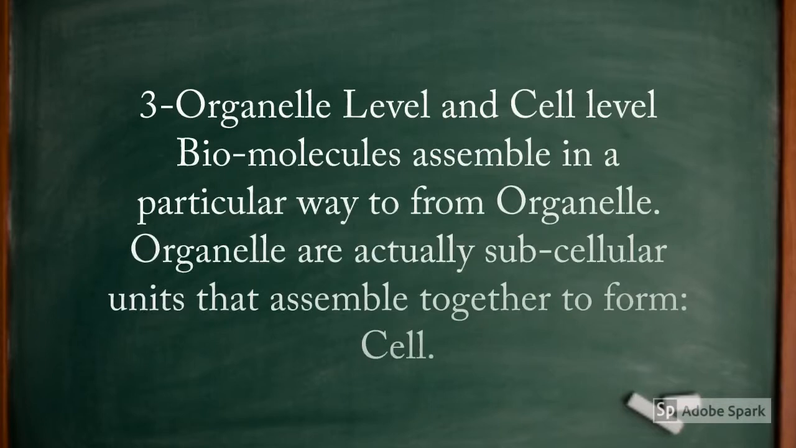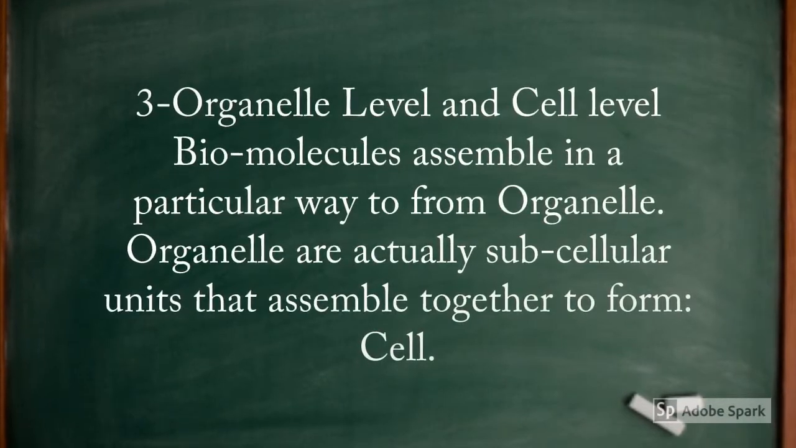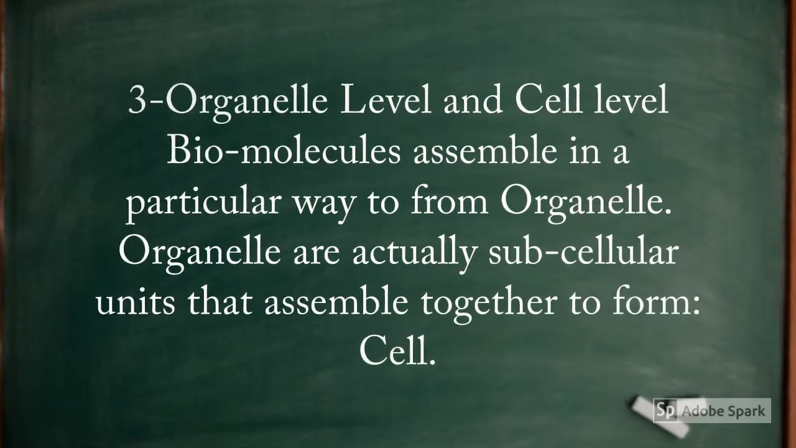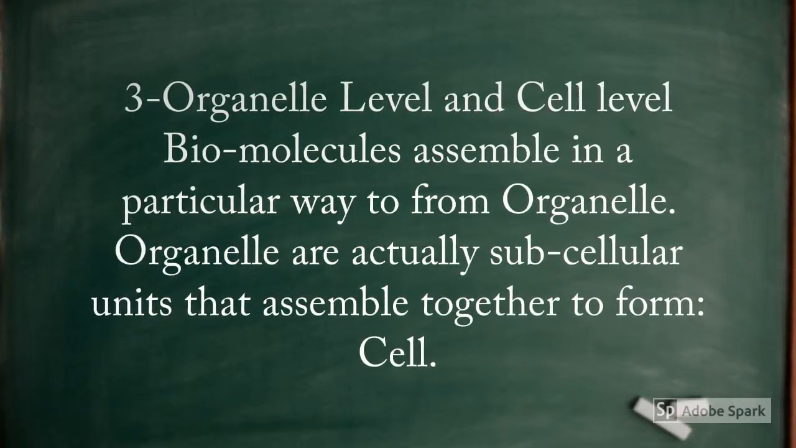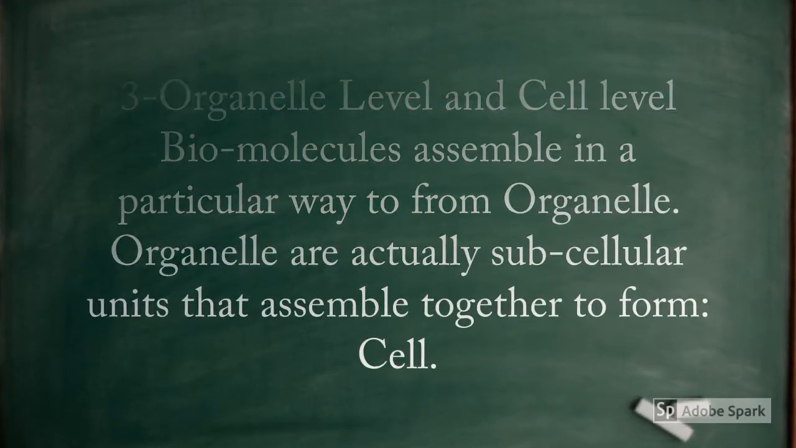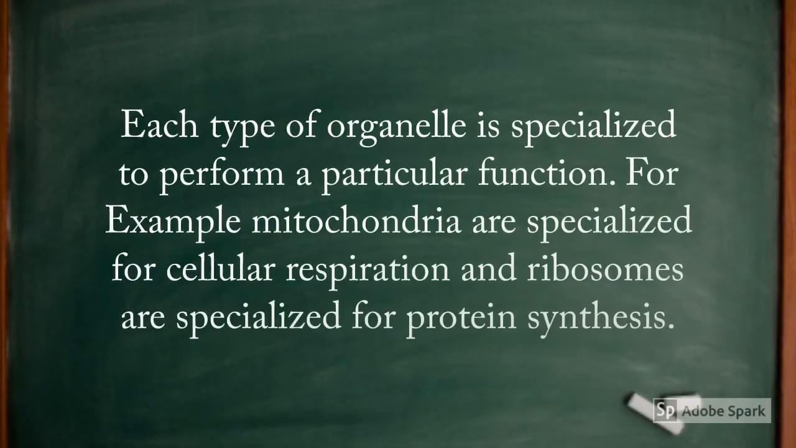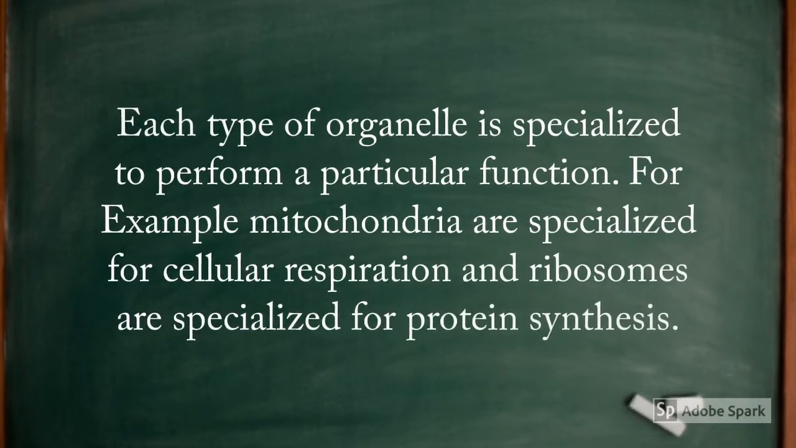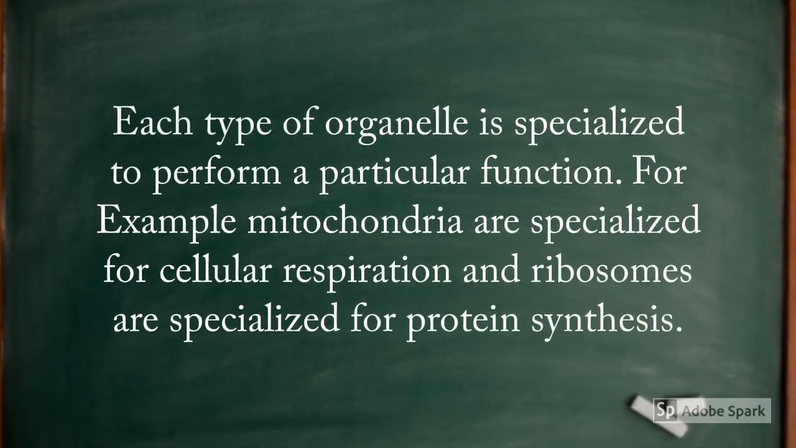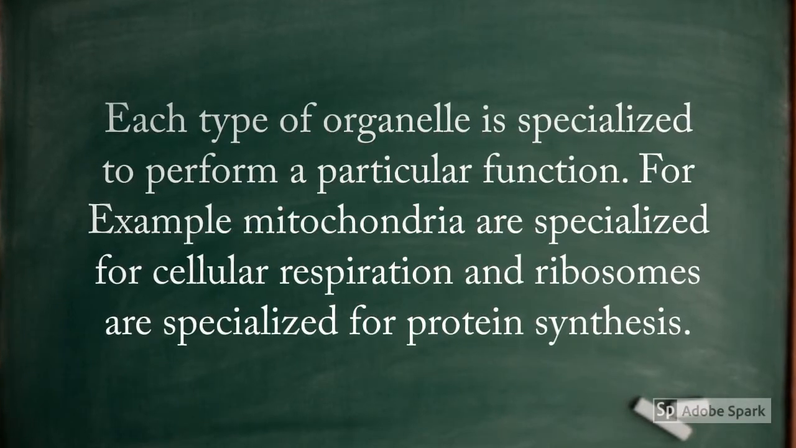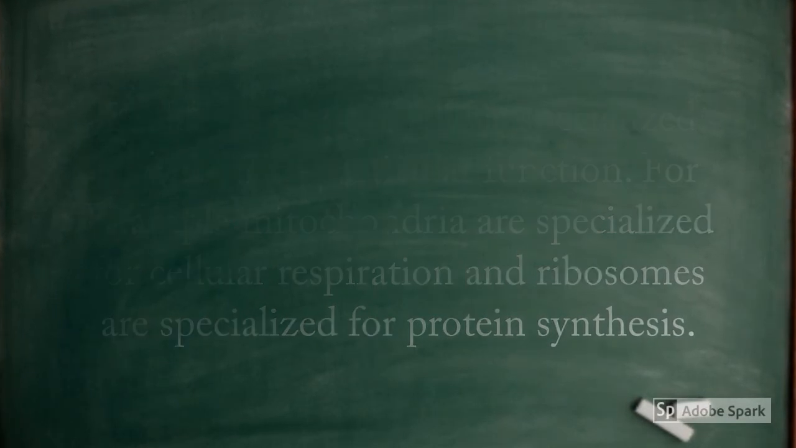Organelle level and cell level. Biomolecules assemble in a particular way to form organelles. Organelles are actually subcellular units that assemble together to form cells. Each type of organelle is specialized to perform a particular function. For example, mitochondria are specialized for cellular respiration and ribosomes are specialized for protein synthesis.